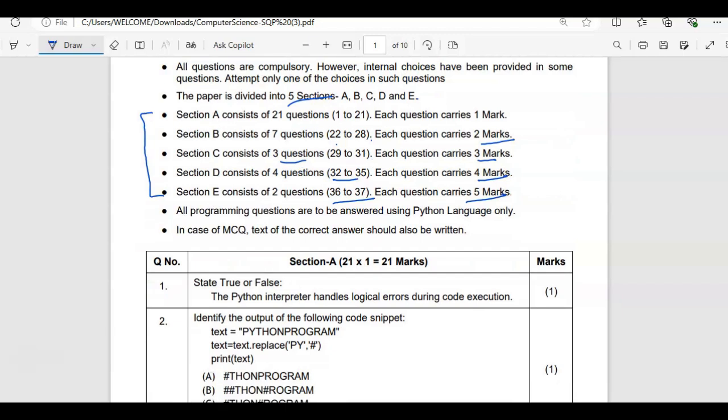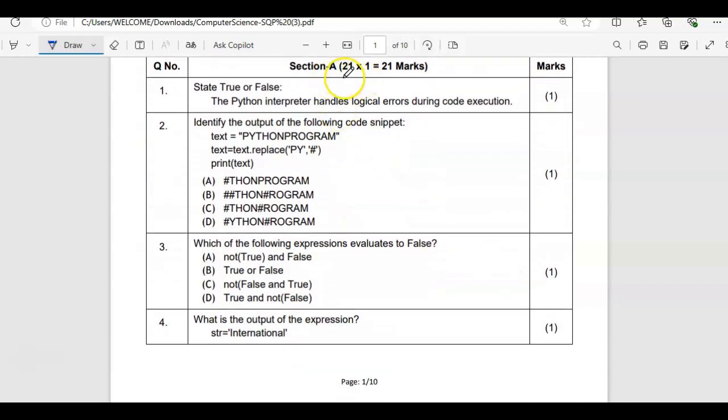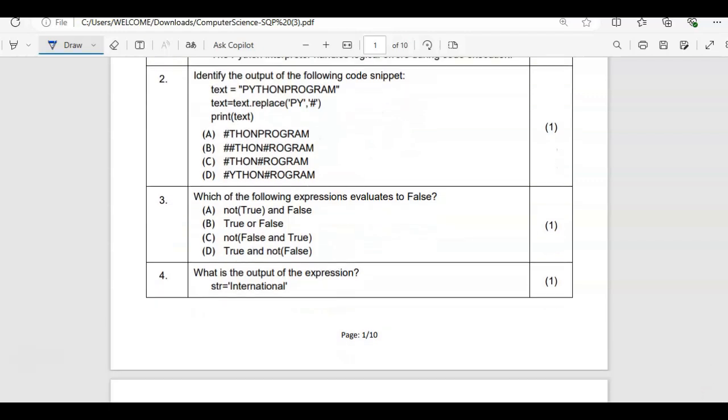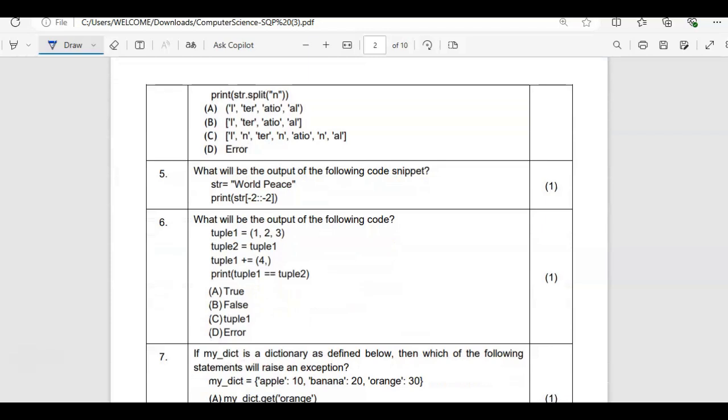Let me scroll the question paper for you. Now you can see this is section A, where it is written 21 by 1. Each question is of 1 mark, and in total 21 questions are given. So one by one just go through it. If you want to take a screenshot, you can just take it, or if you want to download it from the official website of CBSE, that is also completely fine.